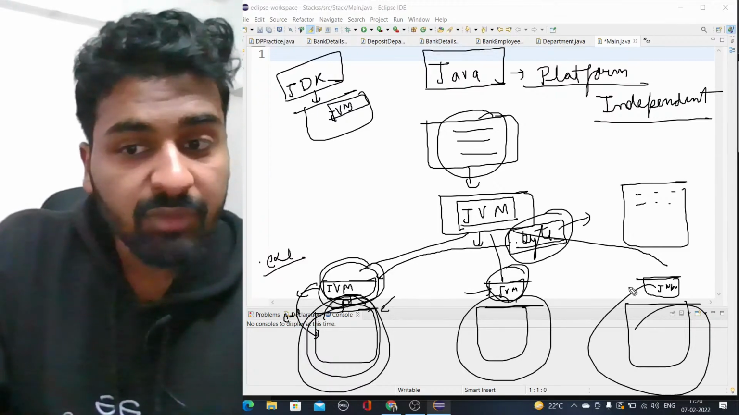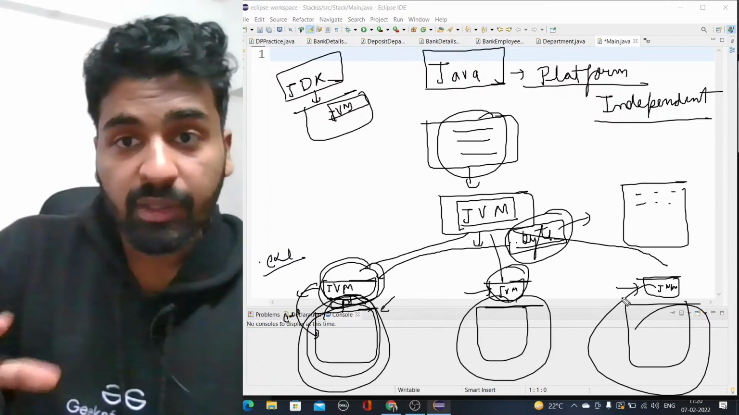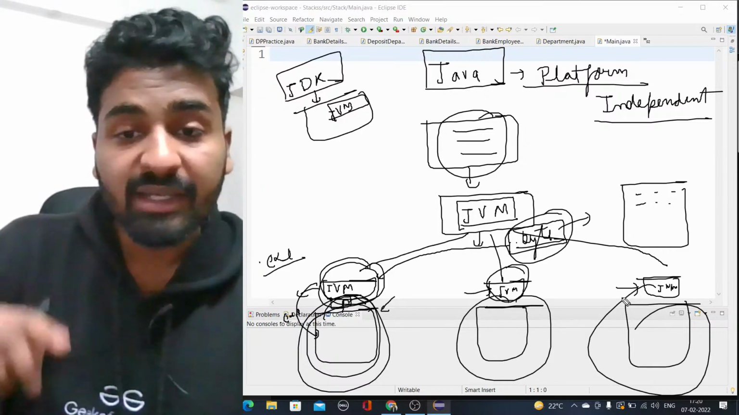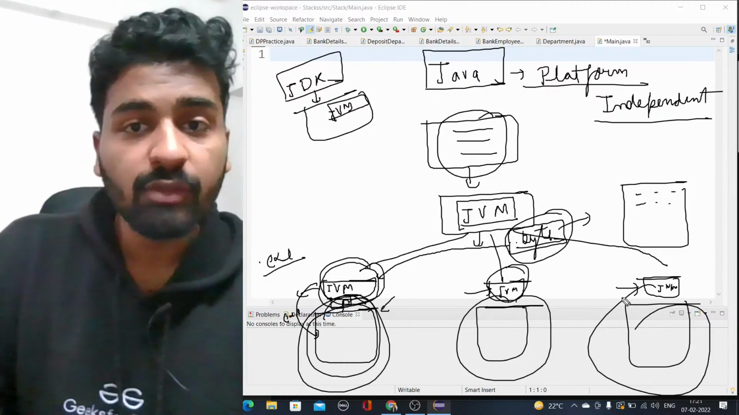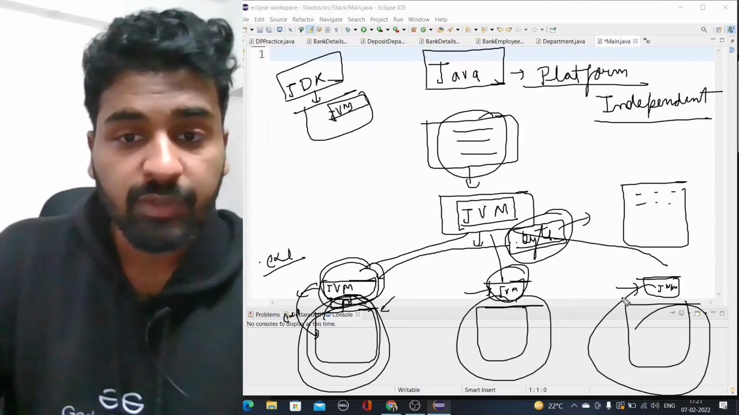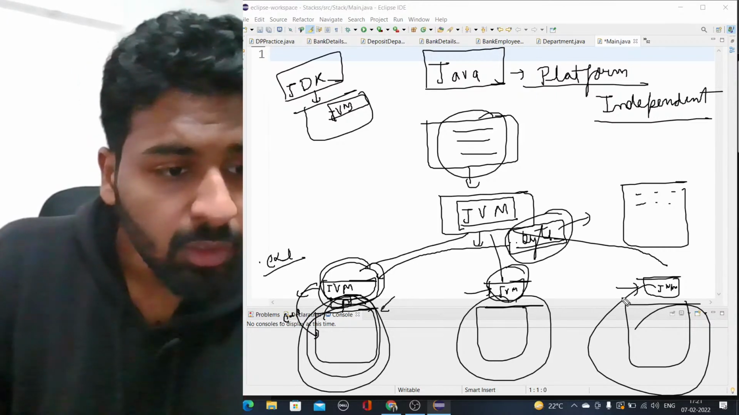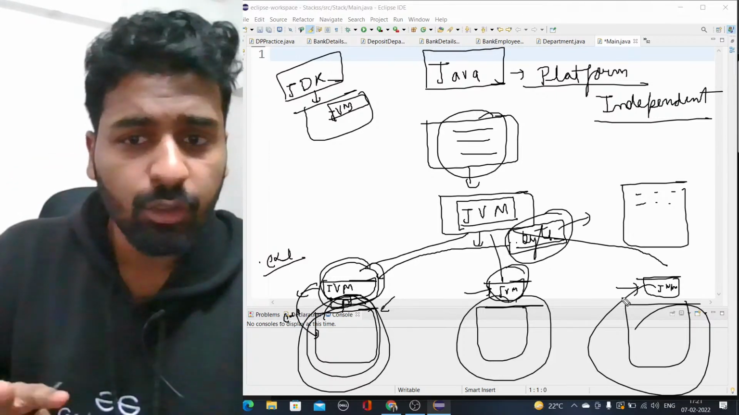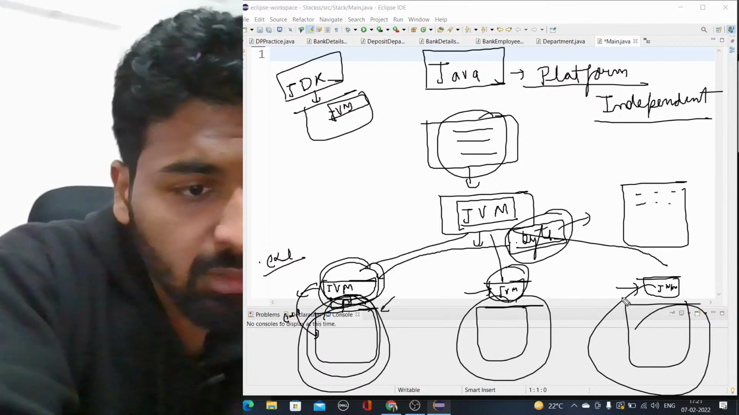Every JVM will work accordingly. Each machine will get the binary language code according to its own machine only. So this is the advantage of Java. That is why it is platform independent, and that's why it is very famous in development. I hope this is clear. Does anybody have any doubt in this part till now? Then I'll move forward. Till then, I'll just read the comments.